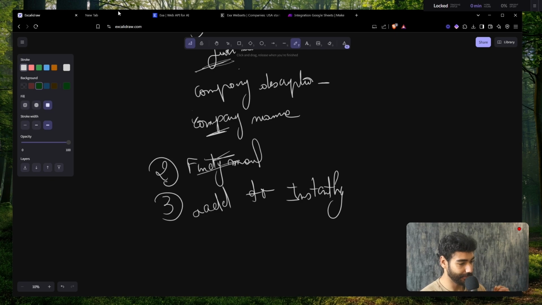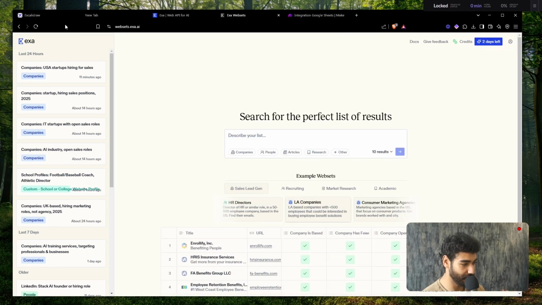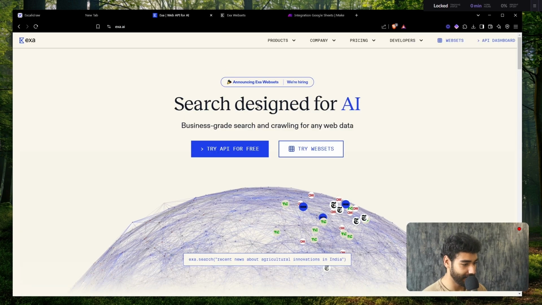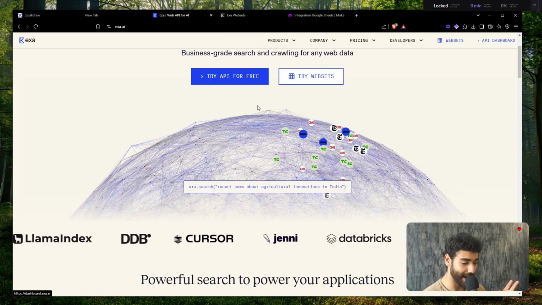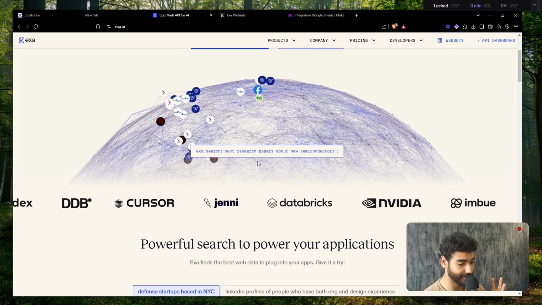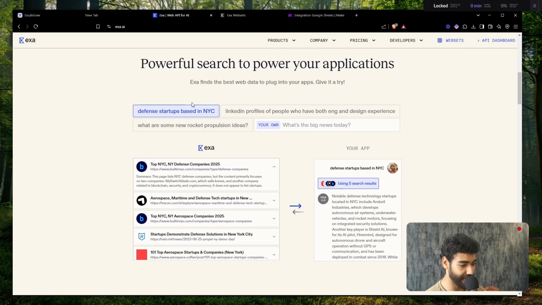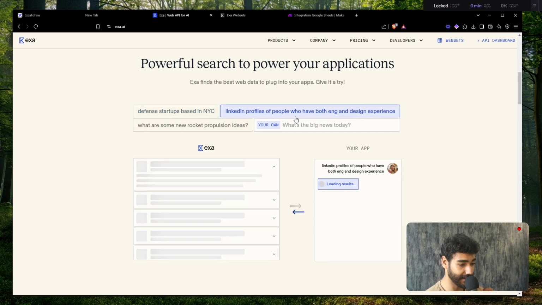So the first thing is I'm going to go to Exa, and let me walk you through what Exa is. Basically Exa is the best way to find highly targeted lead lists, right? Or buyers in our case. So I can just type in anything like defense startups based in New York, LinkedIn profiles of people who have both English and design experience.